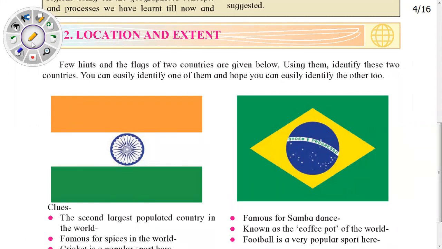Of geography. As I told you, the first lesson is filled with it, so it's not too important from the examination point of view. Still, you have to read some important questions, which I have already provided on our WhatsApp group. So today we are going to see location and extent.